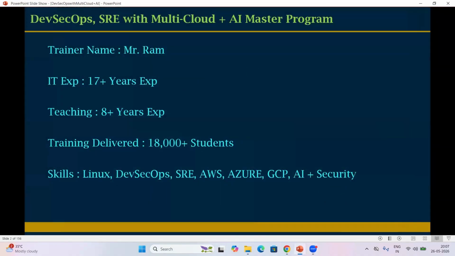My name is Ram. I have 17 plus years of experience in IT. For the last 8.5 years, I've been in teaching. I trained 18,000 plus students across the globe. The people are settled in different countries, different companies. My skill sets are Linux, DevSecOps, SRE, AWS, Azure, GCP, and AI plus security. Our course is DevSecOps, right? Security also will be covered. Okay. Fine. This is my brief introduction.